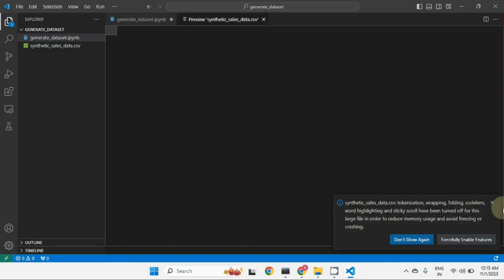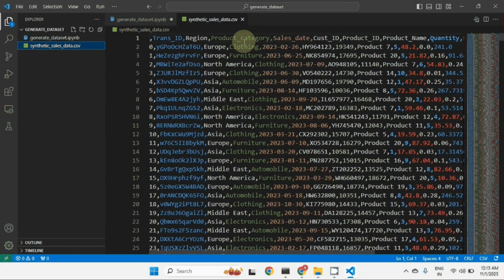There are some problems in this data set also. Let me talk about that. For example, we have the product category, which is clothing, and we have the product name. Product name is generated as product 7, product 20, product 7, and so on. So it's generated randomly, and there is no relation between product category and product name right now. But in a real case there should be some relation. For example, if product 7 is from the clothing category, then wherever product 7 comes, it should be under the clothing category itself. It should not be under electronics or automobile, and so on. This dependency exists in real data sets. Right now these are random values.